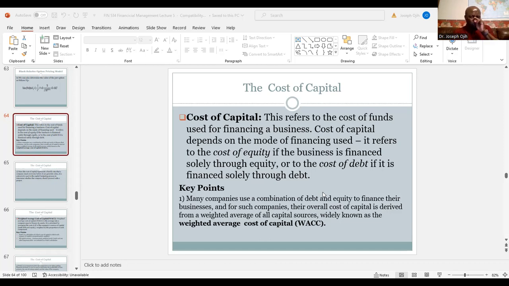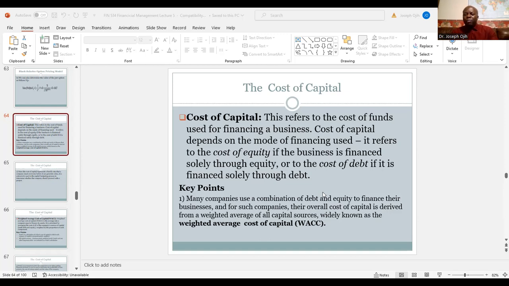Now, there's one thing we need to know. It is that many companies actually use a combination of debt and equity to finance their projects. Now, there's a tax advantage for that. We're going to do that in the subsequent lectures in the future. But it is a fact that many companies use a combination of equity and debt to finance their businesses.